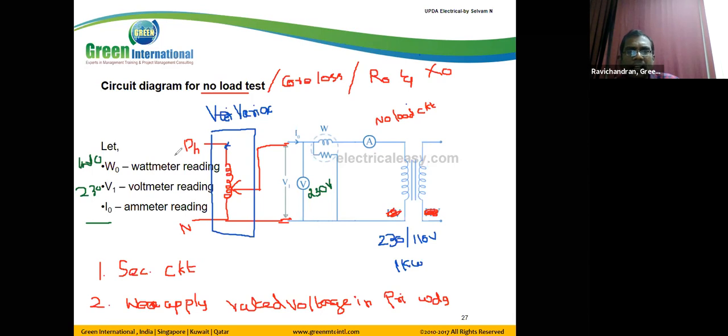In general, keep in mind, this I0 is 10% of the rated current. Sometimes they may ask this in the exam. Here we have the total power and here we have the rated voltage, so from this we can find the rated current, the primary current. So in general, it is 10% of the rated current.